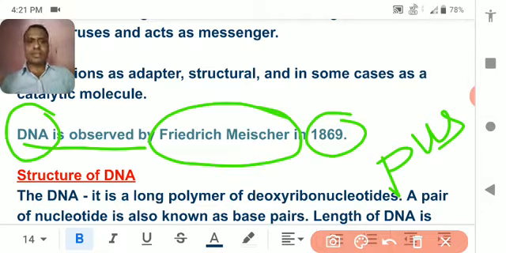He observed that DNA contained phosphorus, which is why it is acidic in character. That's why he called DNA nuclein. Nuclein means a substance present inside the nucleus which is acidic in nature. So DNA was first observed by Friedrich Miescher in 1869 in pus cells, mainly containing WBCs.